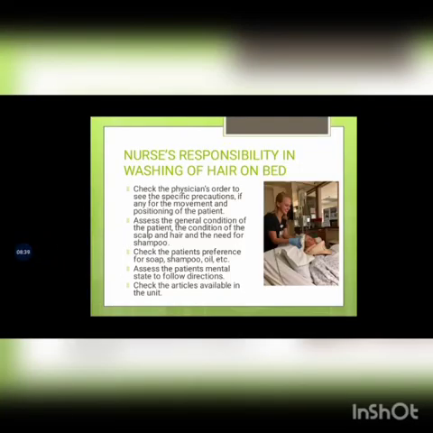So next is nurse's responsibility in washing of hair on bed. Check the physician's order to see the specific precautions, if any, for the movement and positioning of the patient. So we must see the certain precautions examined by the physicians, if any, for the movement and positioning of the patient.